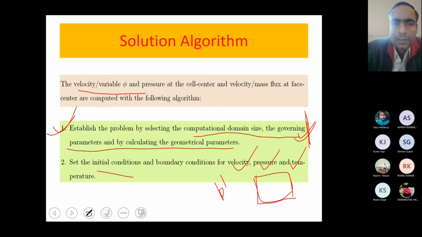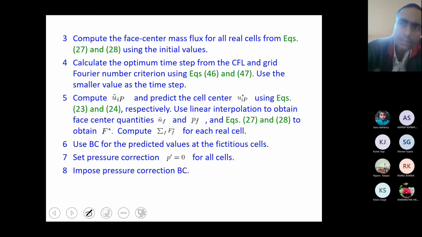Now come to the calculation part. First of all we have to compute the face center mass flux for all real cells from equations 27 and 28 using the initial values. You have to refer to the previous chapter for the equations, so I could not keep them here. So you have to calculate the mass flux values.